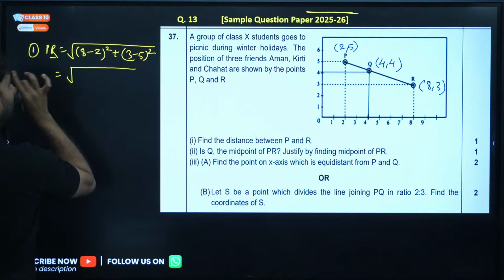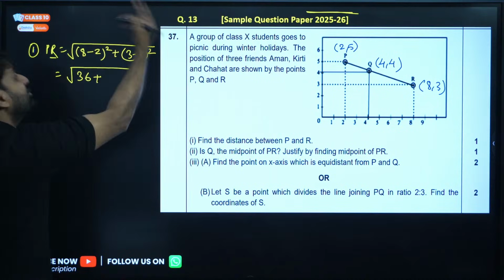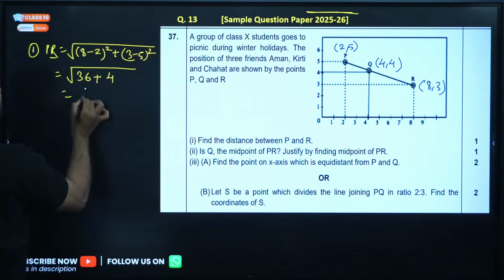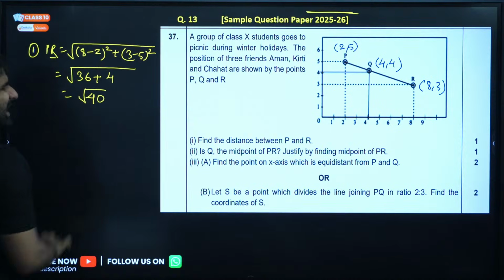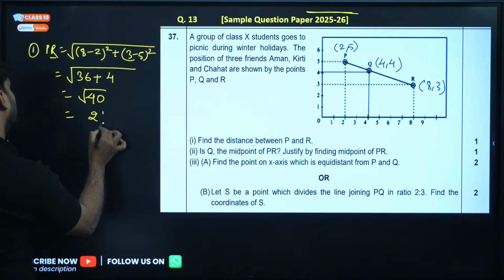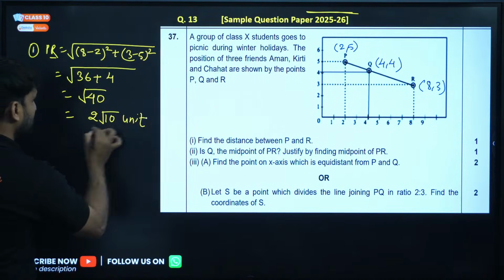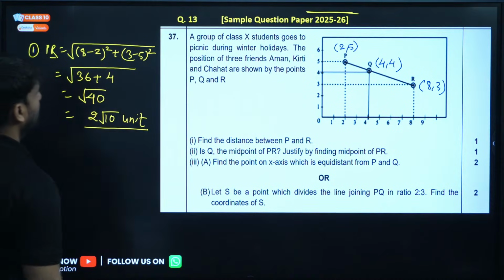So 8 minus 2 will be 6, and 6 square will be 36. 3 minus 5 will be minus 2, and its square will be 4. So we are getting under root 40. Can we solve this? So it is 2 root 10, I think. 2 root 10 units will be the answer. This is the answer.